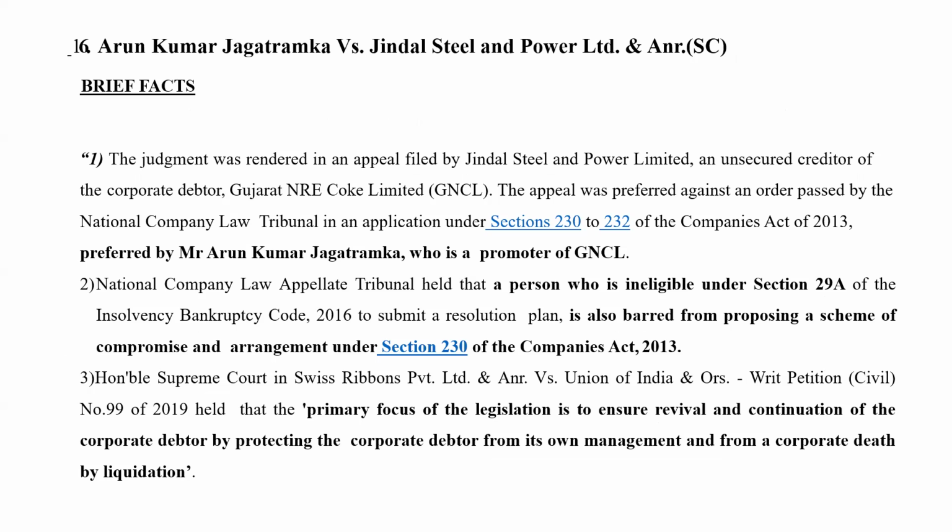So NCLT held that a person who is ineligible under section 29A of the IBC to submit a resolution plan is also barred from proposing a scheme of compromise and arrangement under section 230 of the Companies Act. Right. So the point here is during CIRP or during liquidation, a scheme of compromise or arrangement could be proposed. So the question is, if a person is ineligible under 29A, whether he can propose a scheme or whether he can be a party to the scheme of compromise or arrangement.